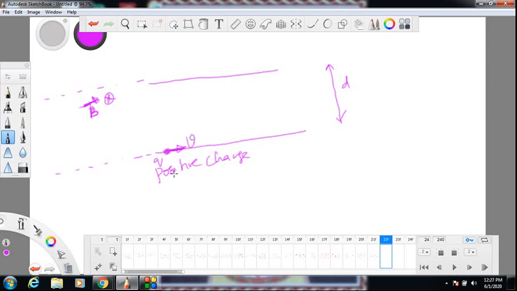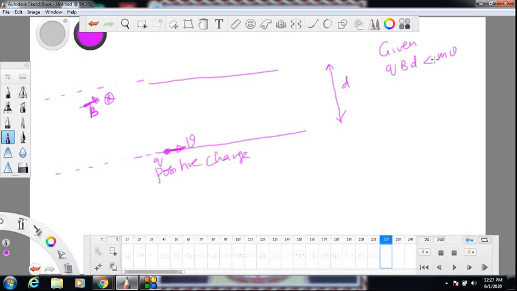Okay, it is just inside the region of magnetic field. The positive charge is just inside the region of magnetic field. I am throwing it with a velocity v, as I have shown, and qBd is less than mv. This condition is given, that qBd is less than mv, the significance of which you will understand later.